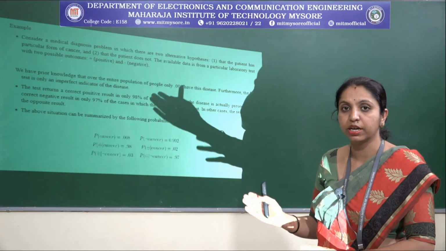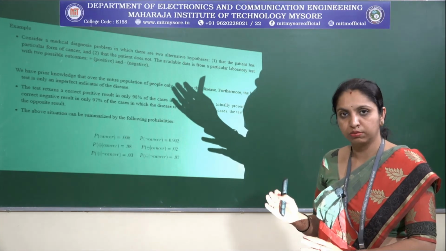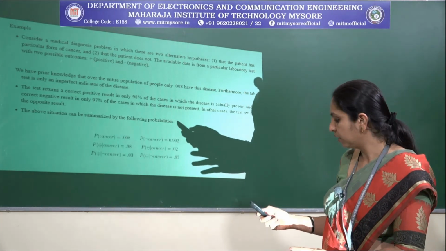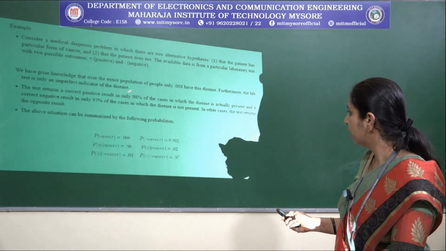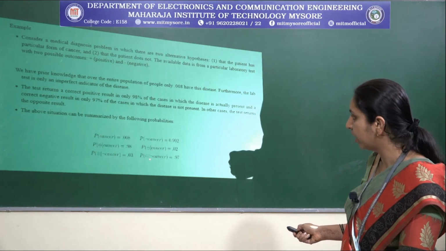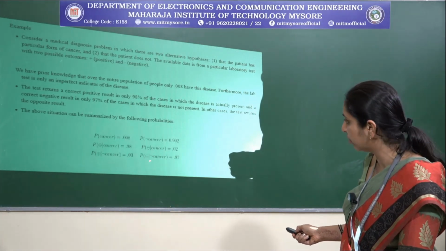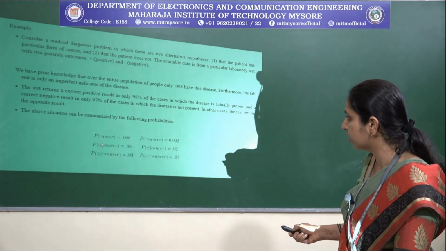How much percentage? 97% of people who are diagnosed as not having cancer. See here, negation of cancer, so no cancer, and the test result has come as negative. It is 97%.